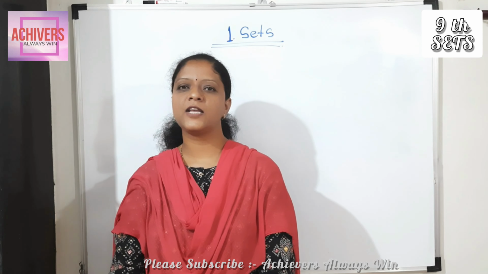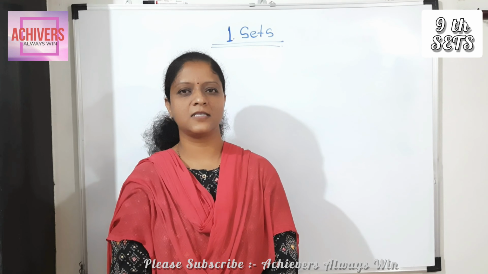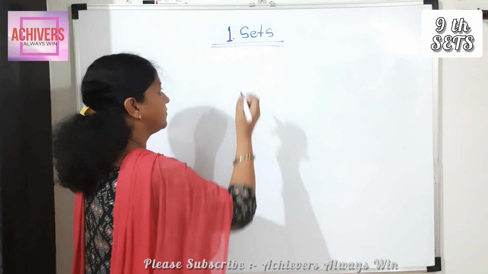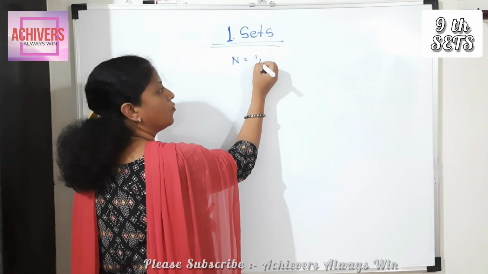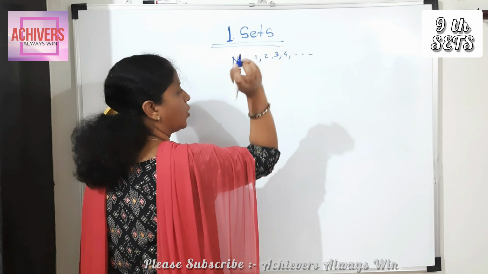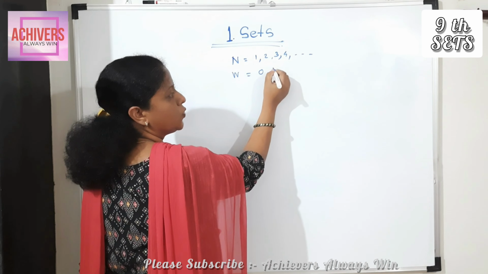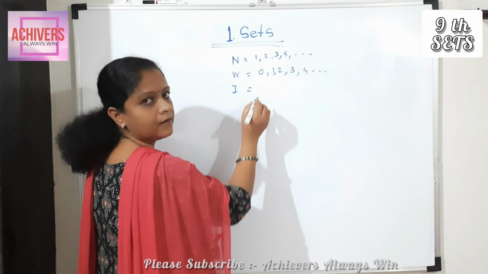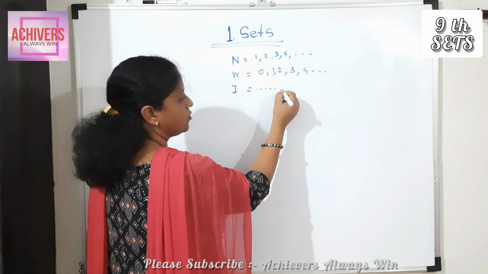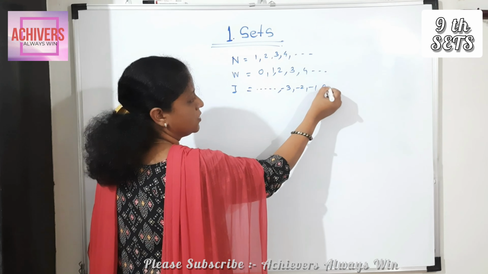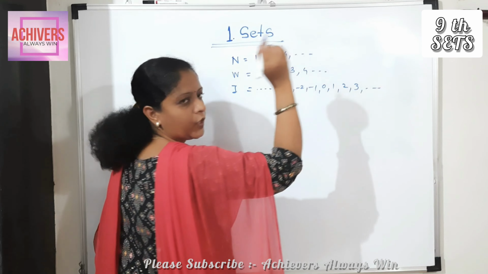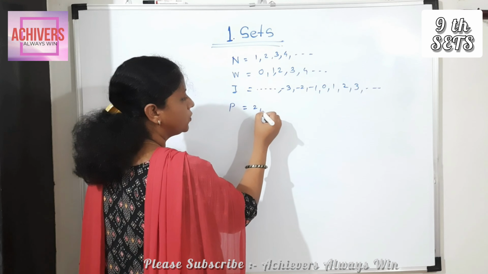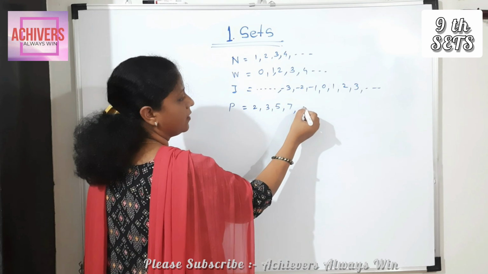तो शुरू करते हैं मैथ्स पार्ट 1 टॉपिक नंबर फर्स्ट सेट्स। सेट स्टार्ट करने से पहले आपको नेचुरल नंबर, होल नंबर, इंटीजर एंड प्राइम नंबर्स पता है। Natural numbers denoted by n: 1, 2, 3, 4 and so on. Whole numbers: 0, 1, 2, 3, 4 and so on. Integers are plus minus, positive, negative: -3, -2, -1, 0, 1, 2, 3 and so on. And prime numbers are 2, 3, 5, 7,